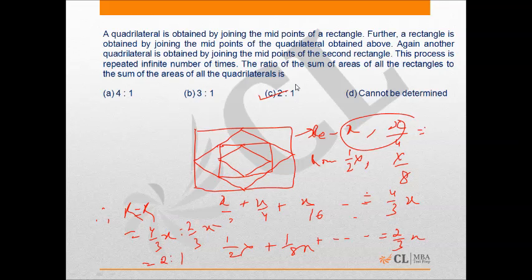So just by observing this, we could have reached the answer instead of computing their sum using the formula of sum of GP.